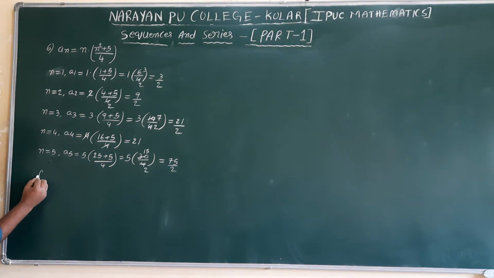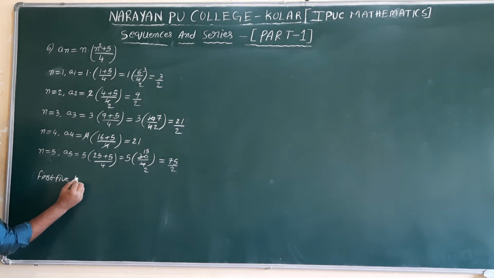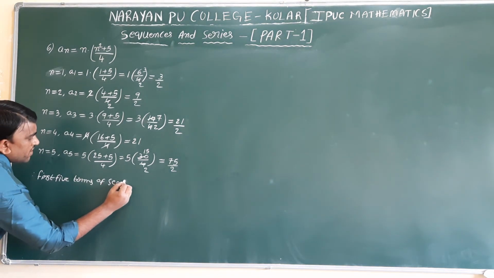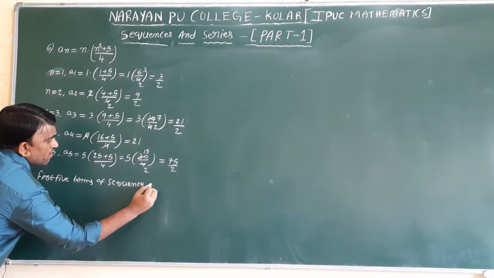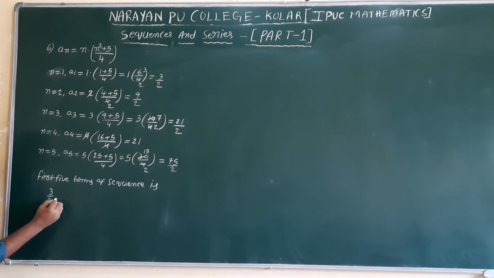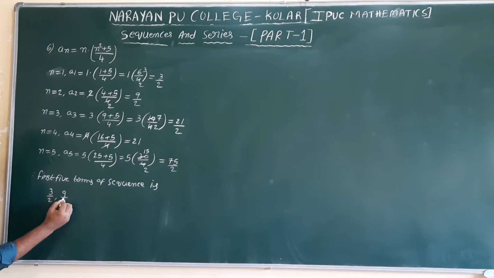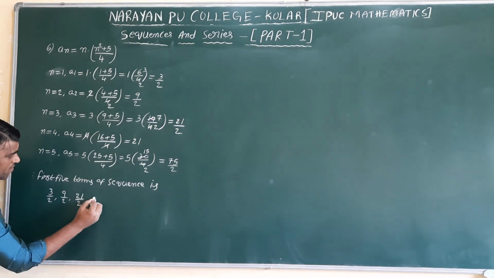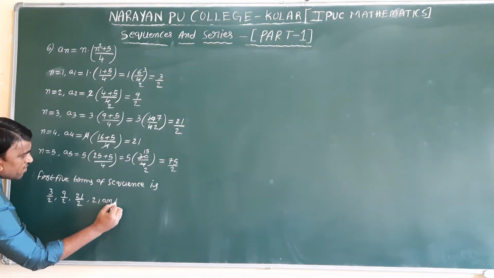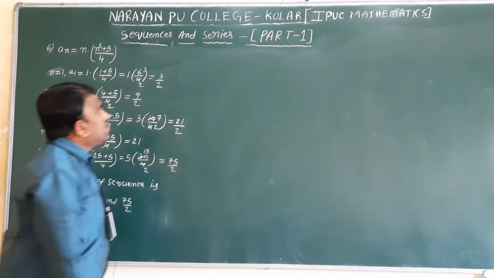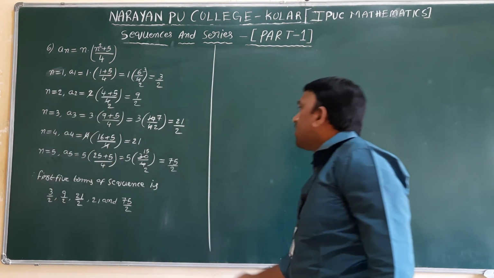Therefore, first 5 terms of sequence is 3 by 2, 9 by 2, 21 by 2, 21 and 75 by 2. So next one.